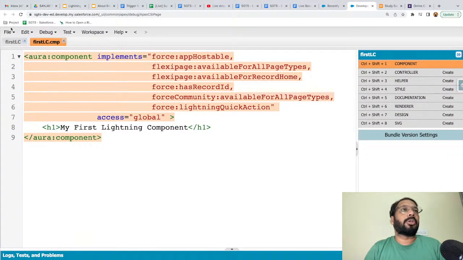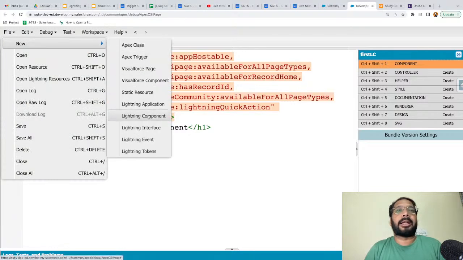Now I'm going to show you how we can create a Lightning application. Here is a button, Lightning application. You just need to click on this button and your Lightning application will be created. Okay. Now what you need to remember, a Lightning component has the actual functionality.